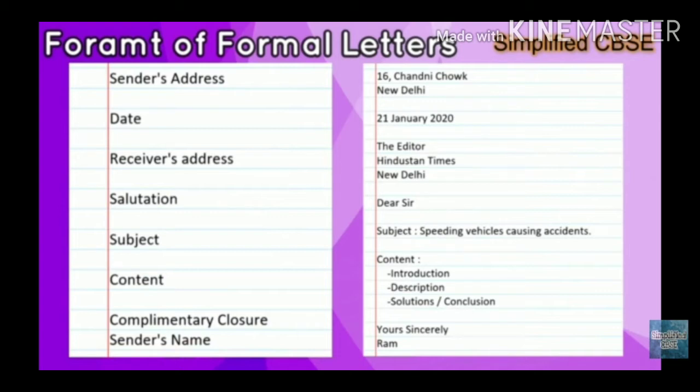After that, in the next step you have to write the body part, which is going to contain three main parts. They are the content, body and the conclusion part, plus in that part you can also write a suggestion. As you can see on the right side, where the content part is written, there you can see the introduction, then the description and at last the solution or conclusion is given.